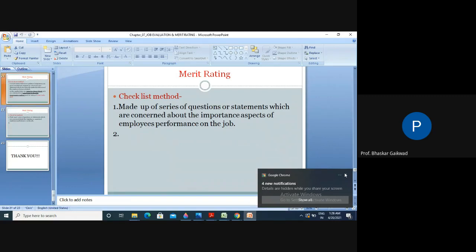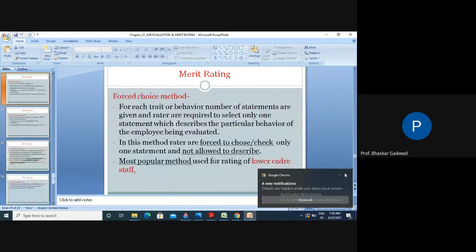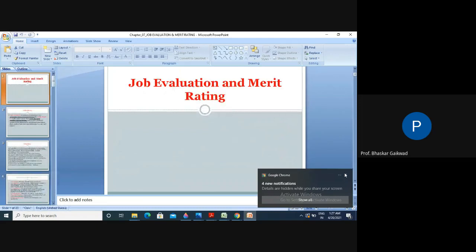So this is about merit rating and job evaluation. At last, only one thing you have to remember: job evaluation decides the worth of jobs, the value of jobs. Merit rating is related to performance. Merit rating is the performance of the workers; job evaluation is the worth of the jobs. And both these things are required to decide the salary and wage systems, or how much payment will be made. For these two purposes we require job evaluation and merit rating.